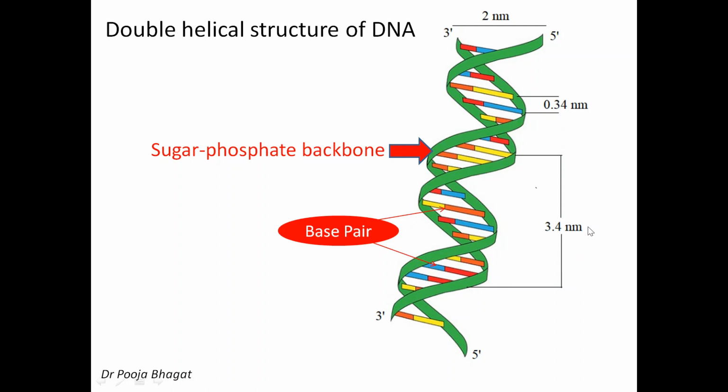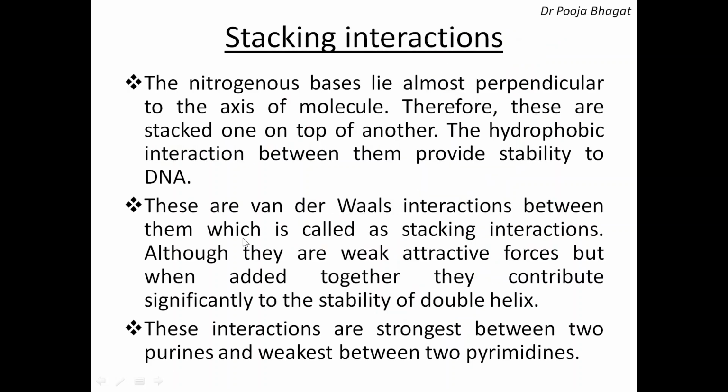It is 3.4 nanometer. And this green part is the sugar phosphate backbone, and all these are base pairs. So I think the double helical structure of DNA is clear to everyone.